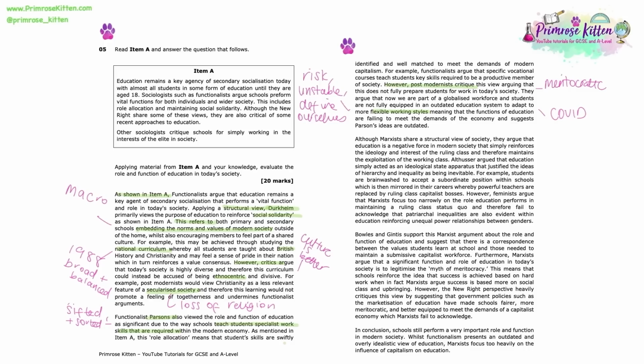So let's move on from the functionalist perspective and have a look at some Marxism. Although Marxists share a structural view of society, they argue that education is a negative force in modern society that simply reinforces the ideology and interest of the ruling class and therefore maintains the exploitation of the working class. Althusser argued that education simply acted as an ideological state apparatus that justified the ideas of hierarchy and inequality as being inevitable. For example, students are brainwashed to accept a subordinate position within schools, which is then mirrored in their careers, whereby powerful teachers are replaced by ruling class capitalist bosses.